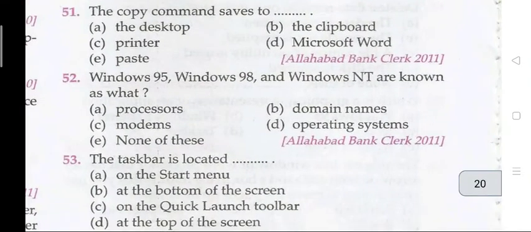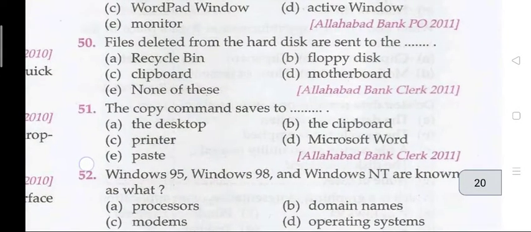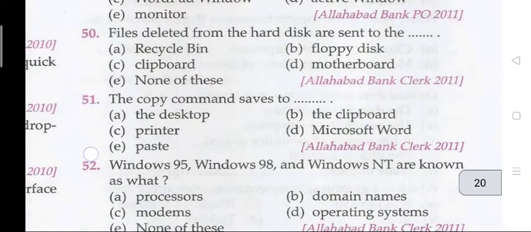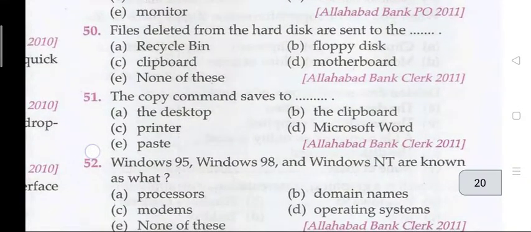The copy command saves to. The right answer is D, that is your Microsoft Word. Question 51 का right answer था the copy command saves to. The copy command saves to the clipboard. And question 50 का A, that is your files deleted from the hard disk recycle bin.